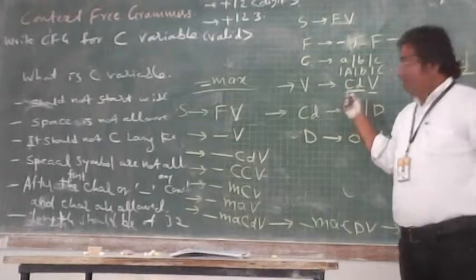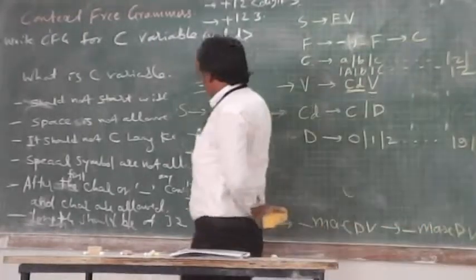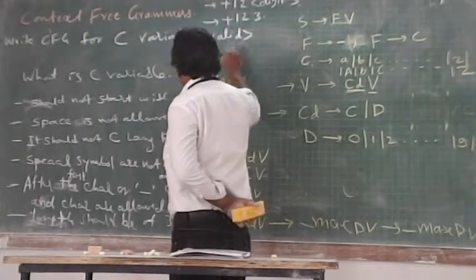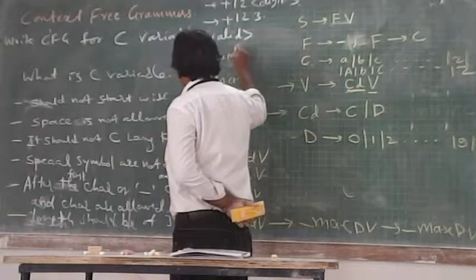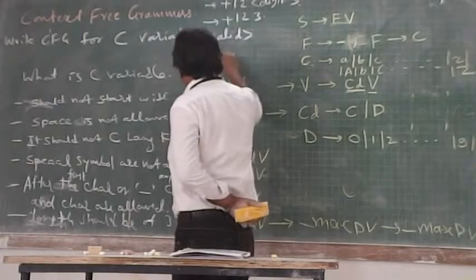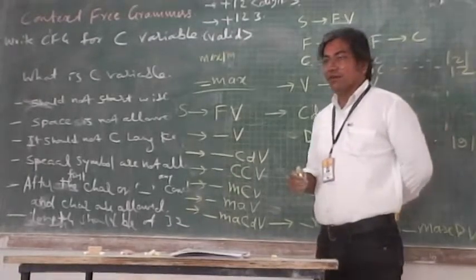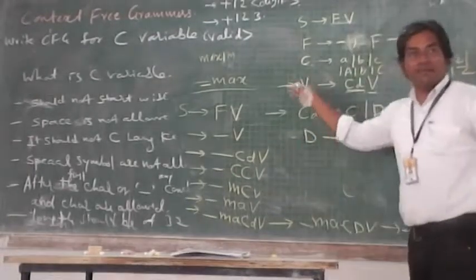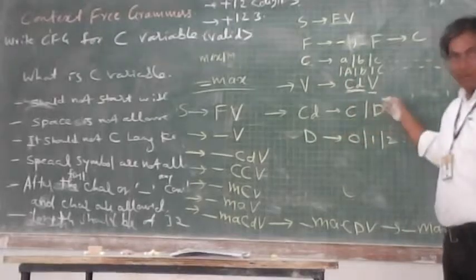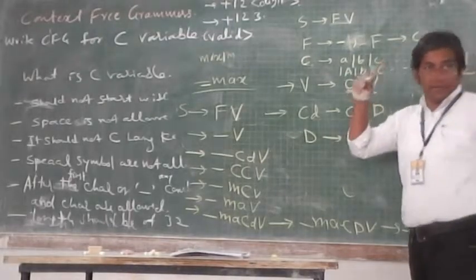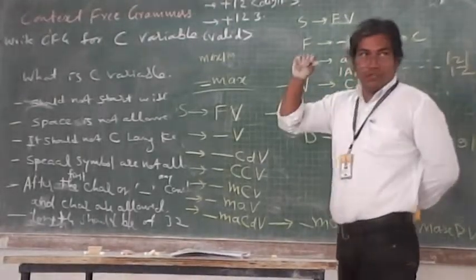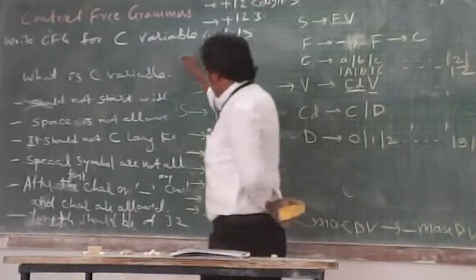Okay, maximum. What is maximum? Max 1, for example. How big a string is this? It is a four-size string. That string we were able to derive in the previous case, but that is again a limited kind of grammar. So we should not have that kind of grammar.